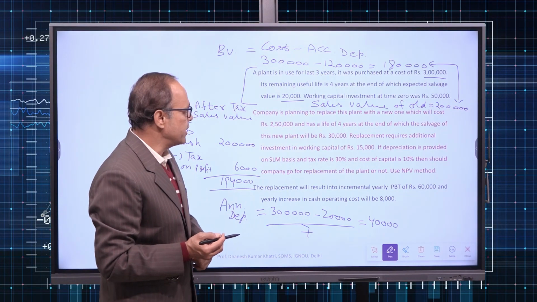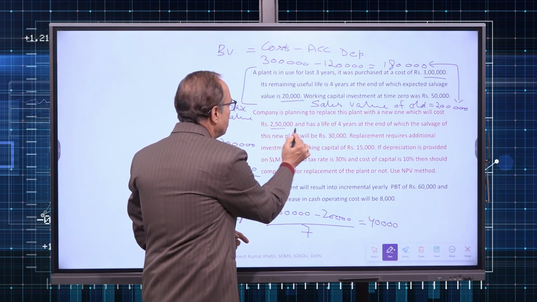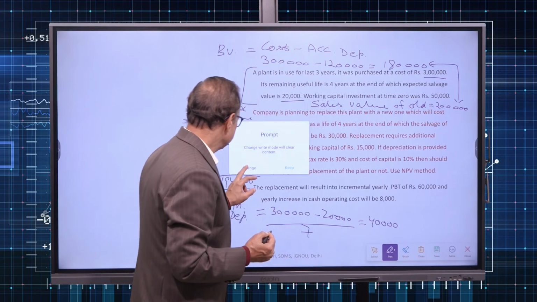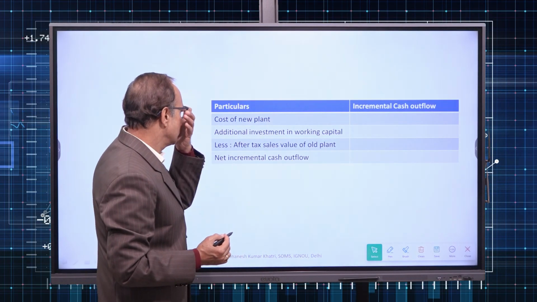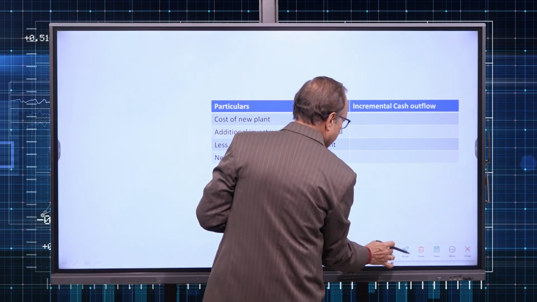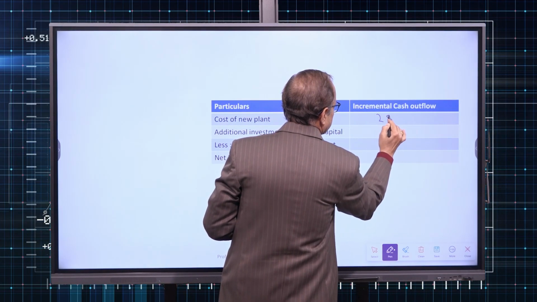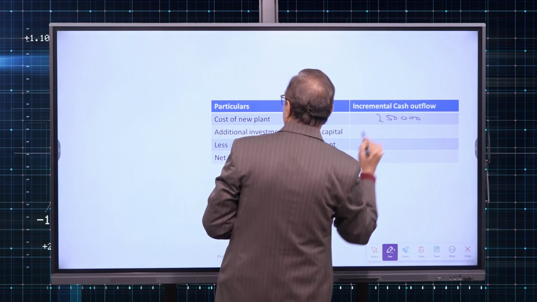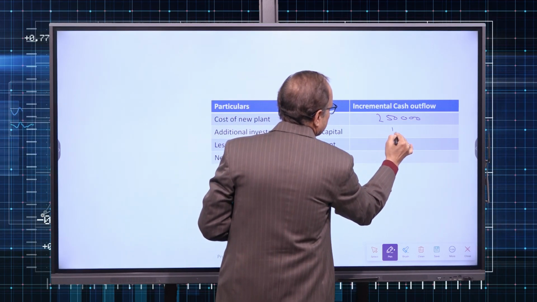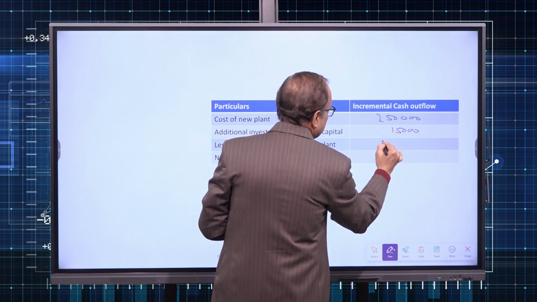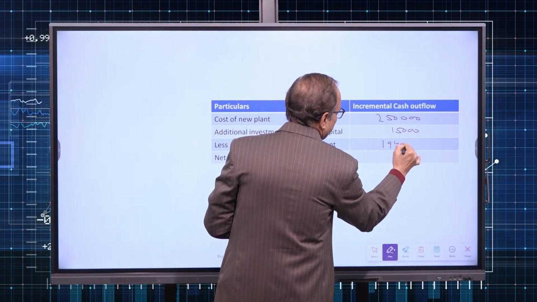So net realized value is 1,94,000. However, the new plant is getting replaced for 2,50,000. So we have cost of new plant 2,50,000, plus additional investment in working capital 15,000, less after tax salvage value of 1,94,000.